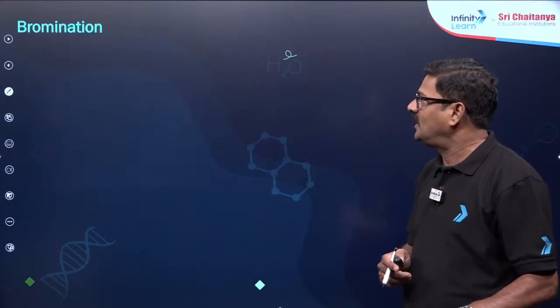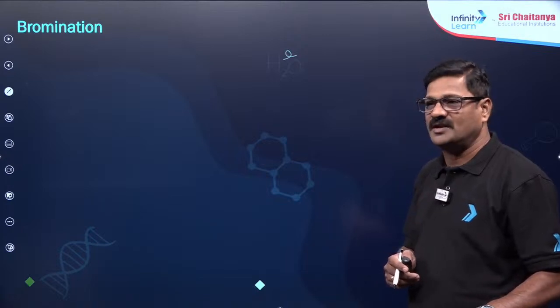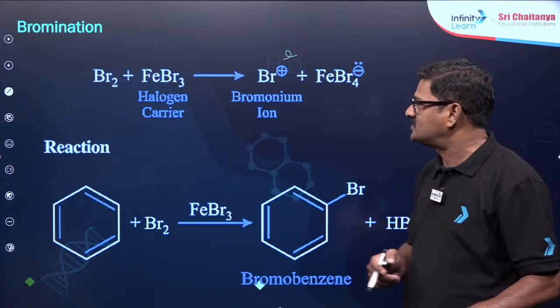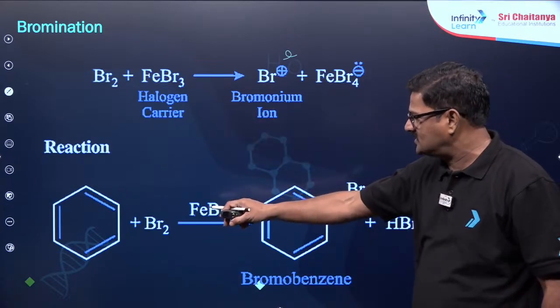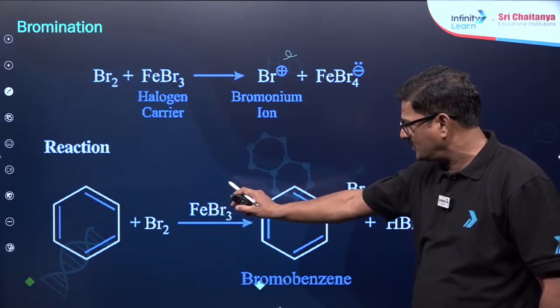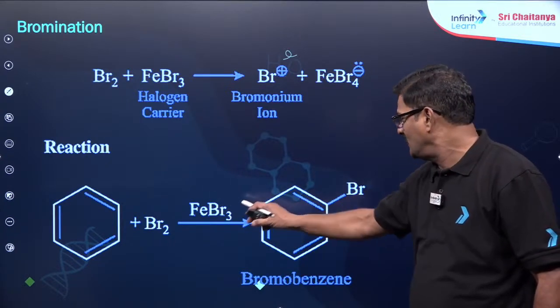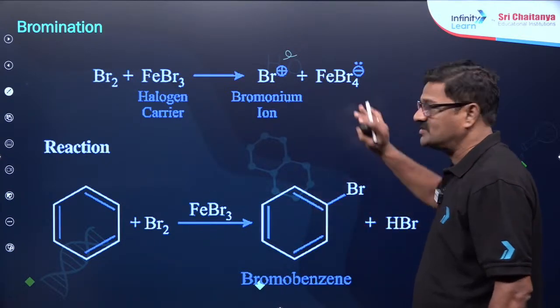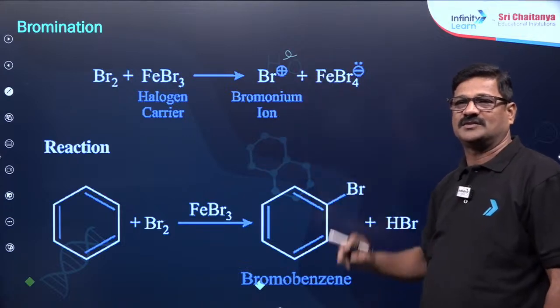Okay, and let us talk about the bromination. In this bromination, bromine is reacted with benzene in the presence of FeBr3, giving rise to bromobenzene. This reaction is called bromination.